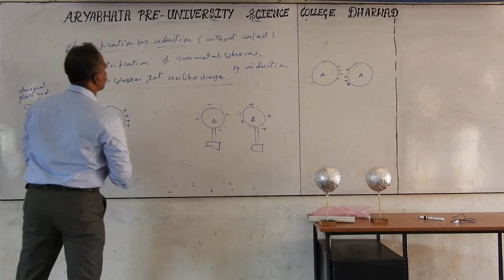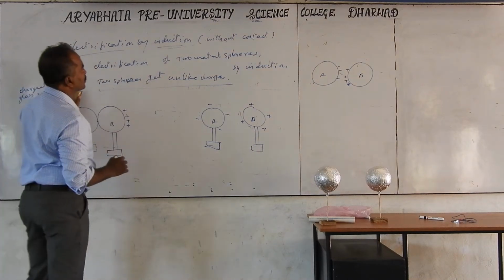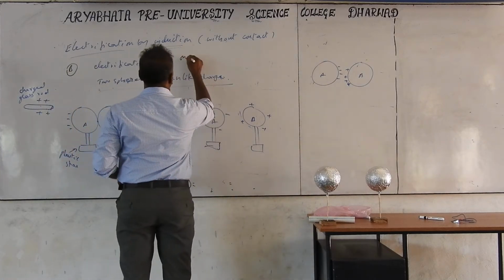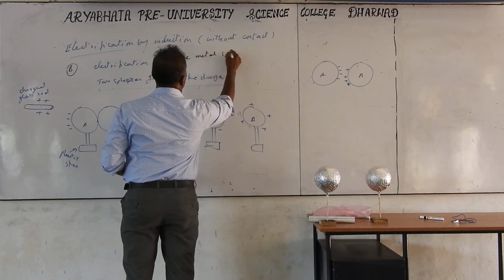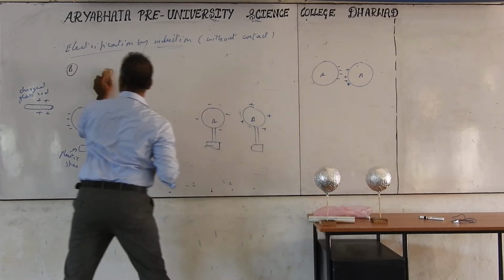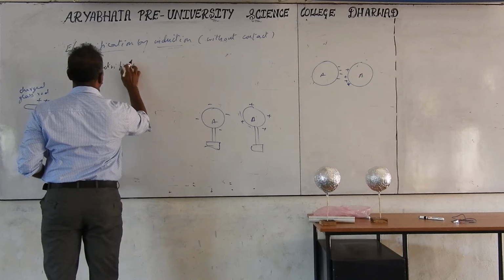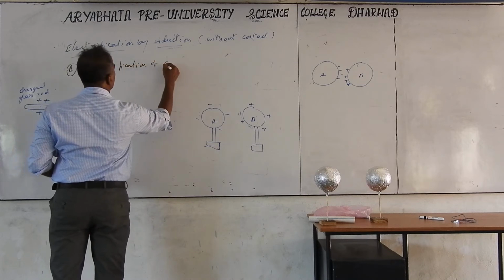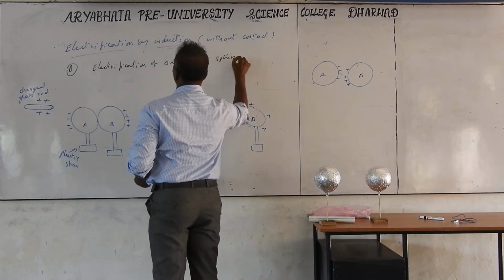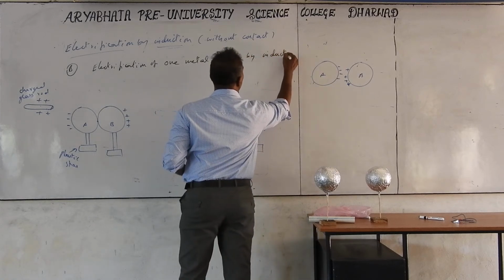Second method is electrification of one metal sphere by induction.